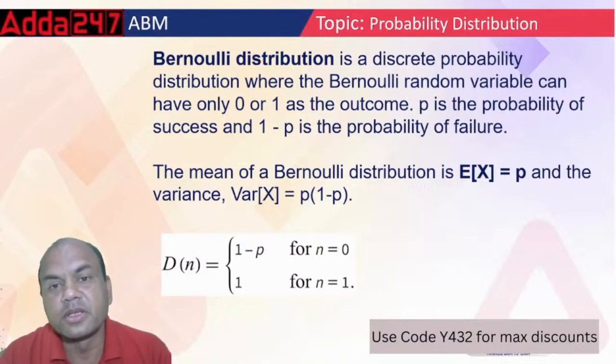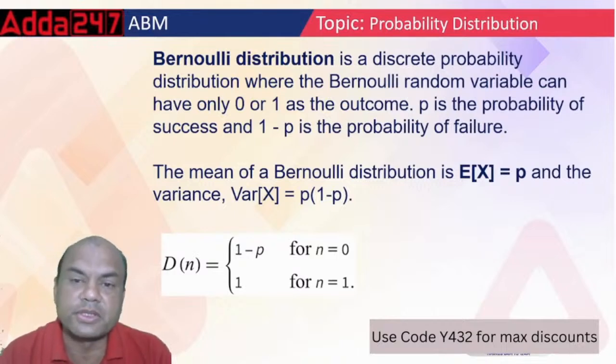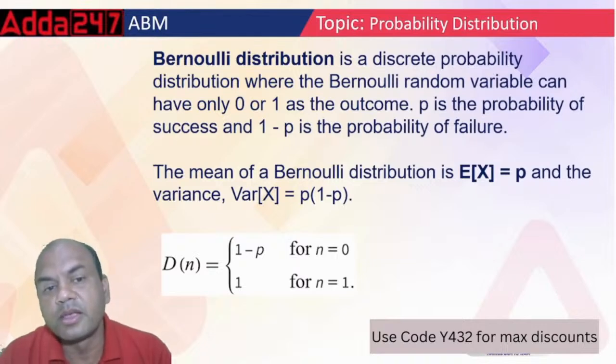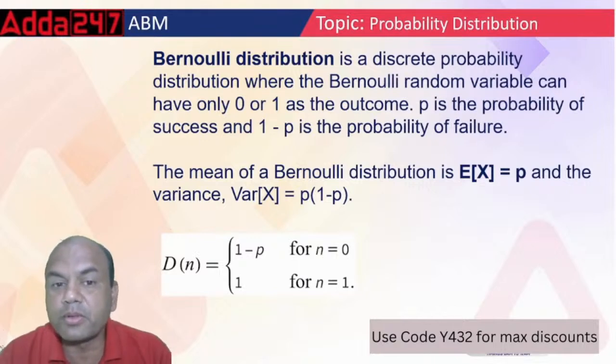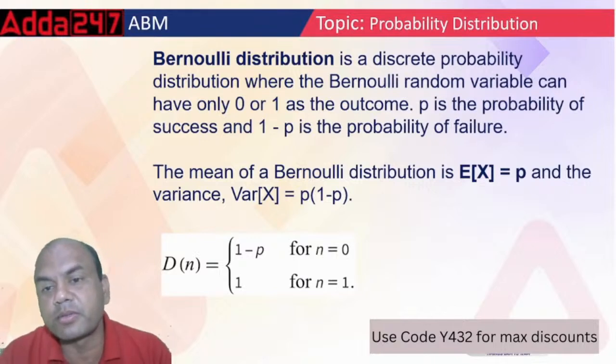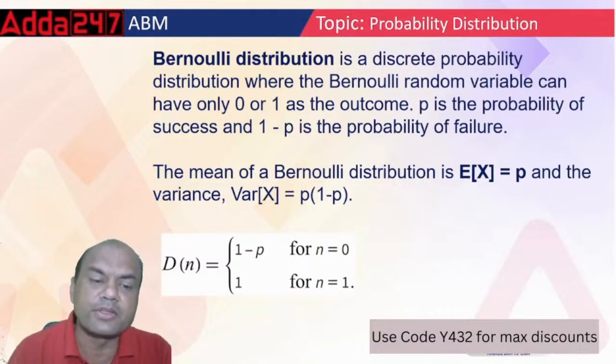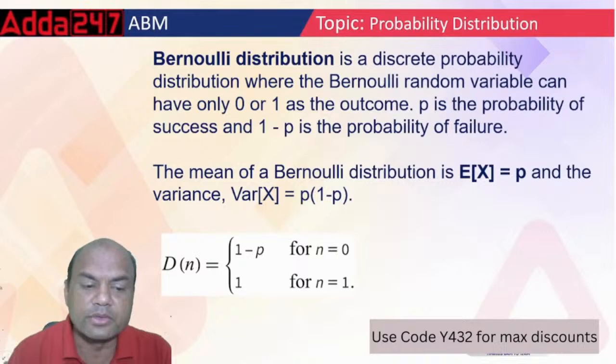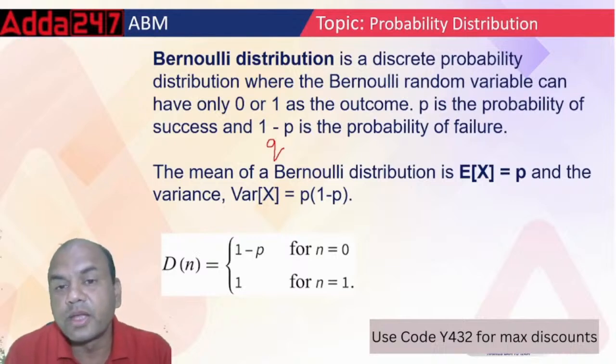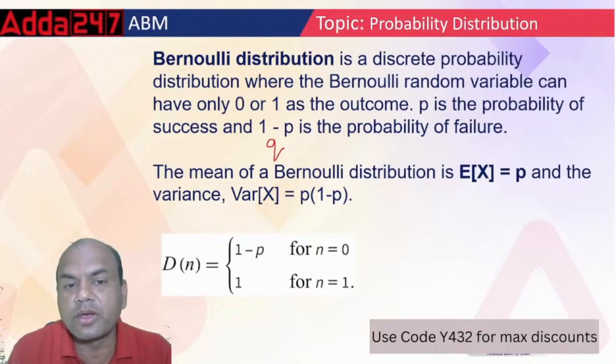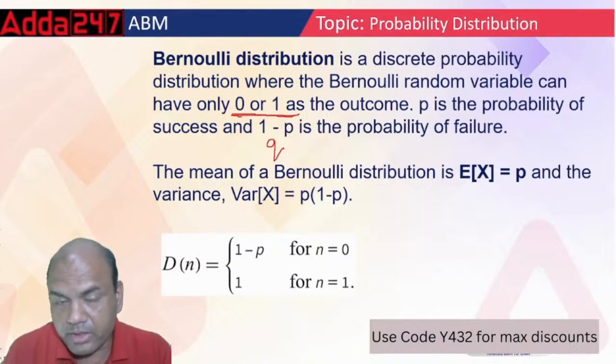Bernoulli distribution is a discrete probability distribution where a Bernoulli random variable can have either 0 or 1 as the outcome. P is the probability of success and 1 minus P is the probability of failure. Some books call this 1 minus P as Q also. So now I see here either two answers should be applicable. Either 0 or 1. Remember, important point.